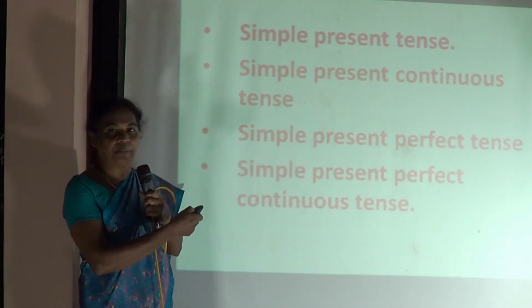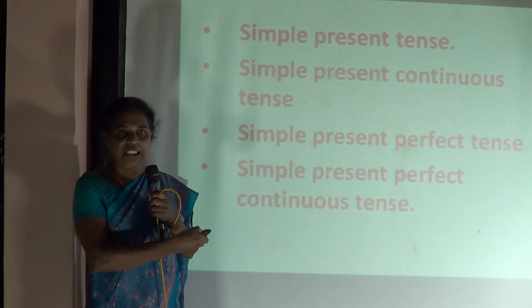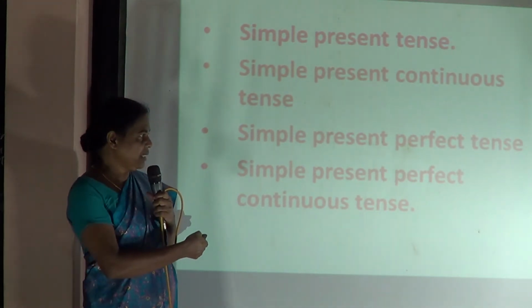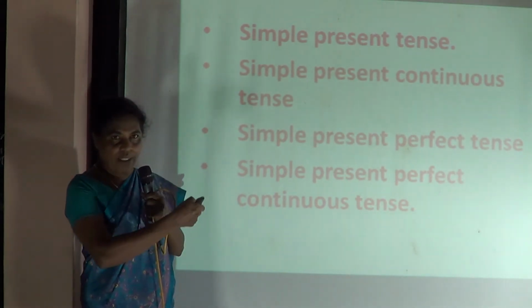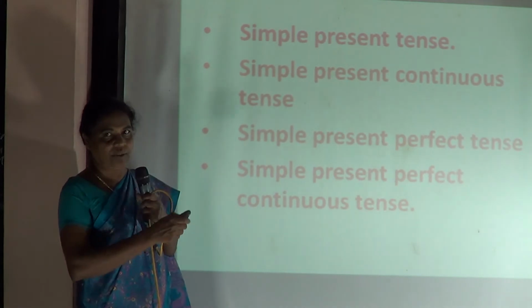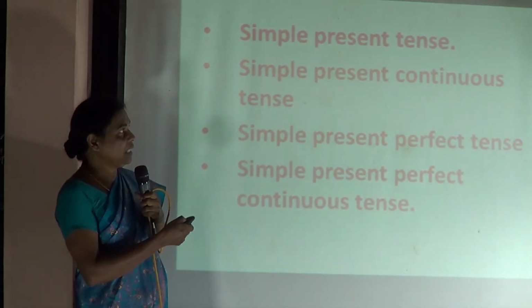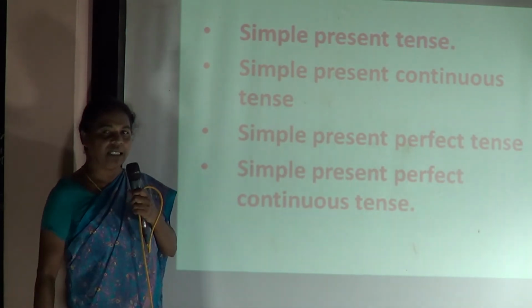The next one is the present continuous tense, the third one is the present perfect tense, and the fourth one is the present perfect continuous tense. Hope it's clear. You can note down all these four under one heading, present tense: simple present, present continuous, present perfect, and present perfect continuous. Is that clear to all of you?